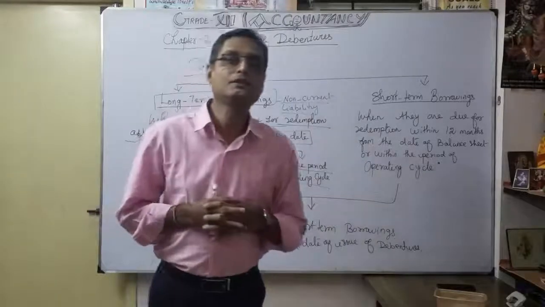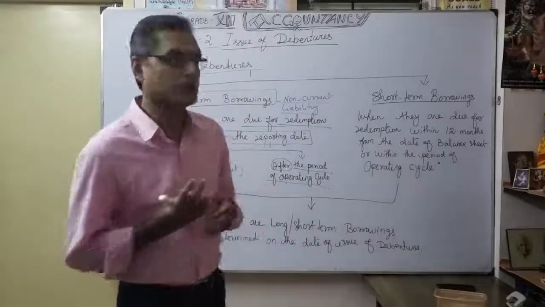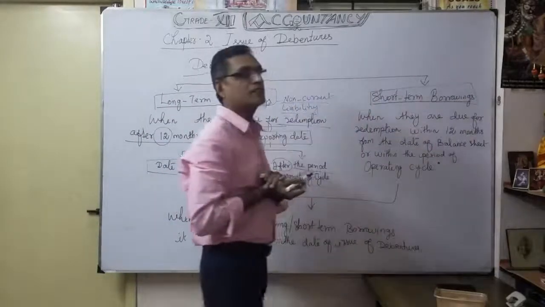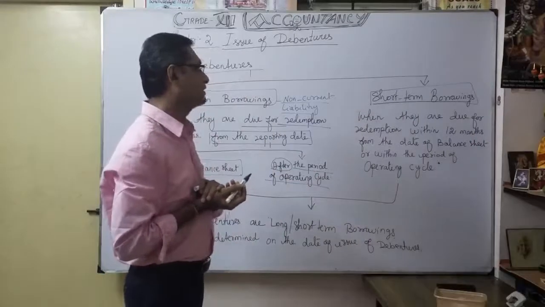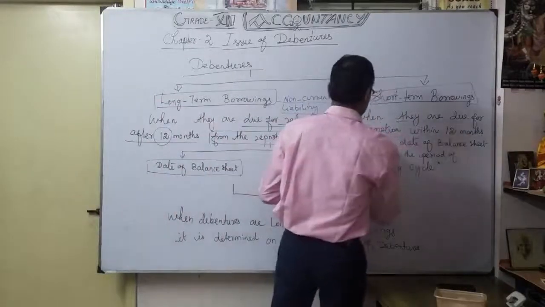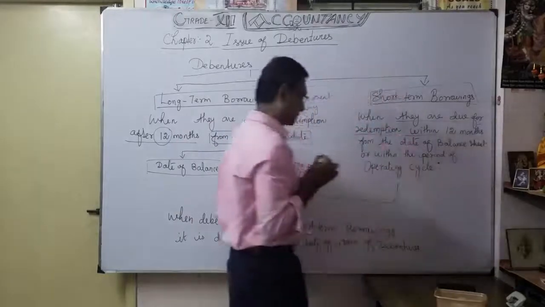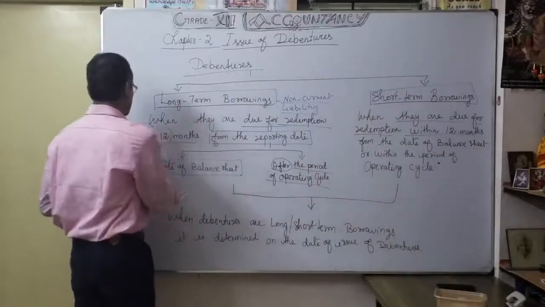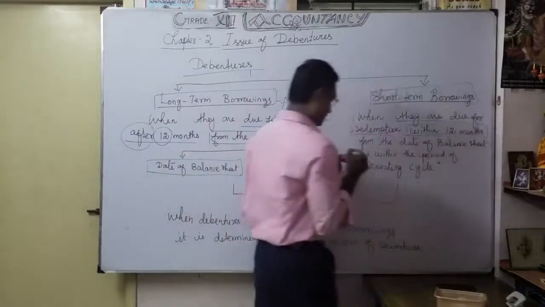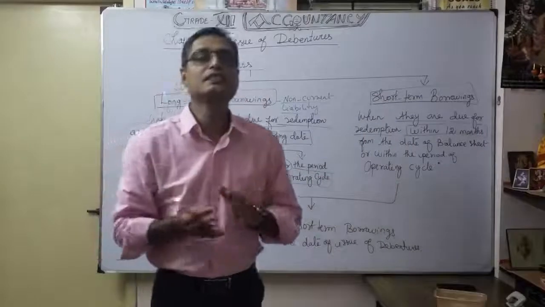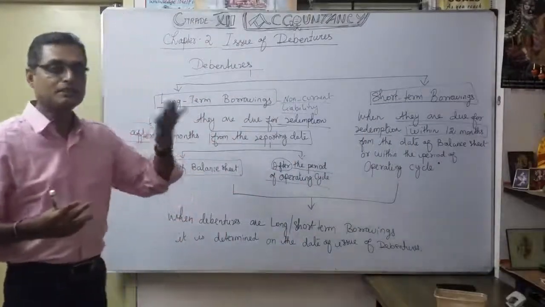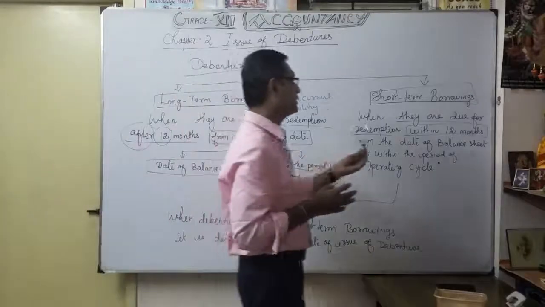Now when you say a debenture comes under short-term borrowing, it is very simple. If you understand long-term borrowing, short-term borrowing is very easy. In the same manner, see, when they are due for redemption within 12 months. Here it was after 12 months, here it is within 12 months. That is very important. So within 12 months or within the year. When you issue a debenture, within the same year your redemption may be possible.